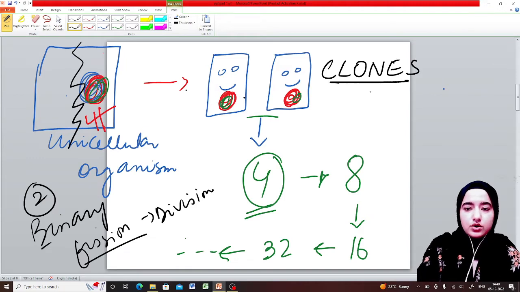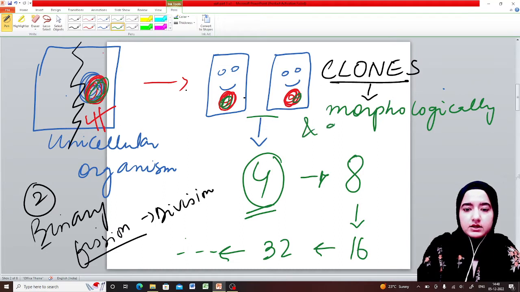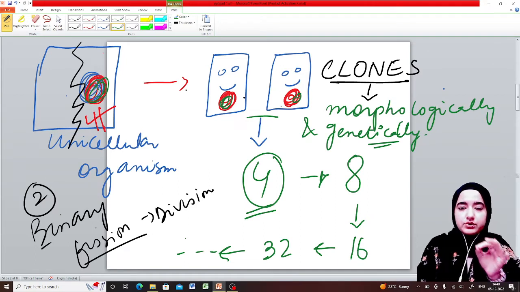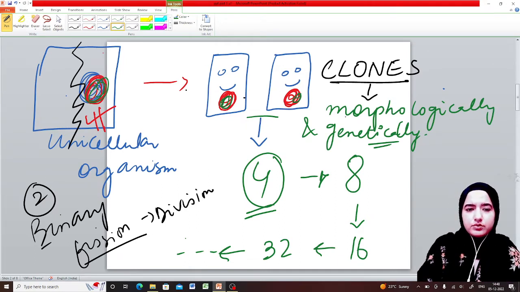Clones simply means organisms which are morphologically and genetically similar to their parents and to their siblings as well. I hope this concept is clear. Why doesn't natural death take place in single-celled organisms?